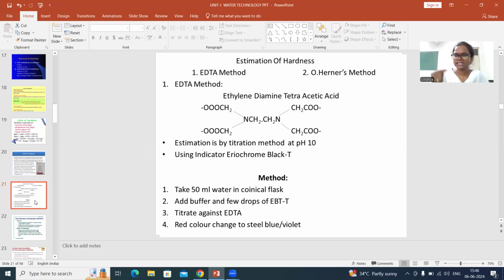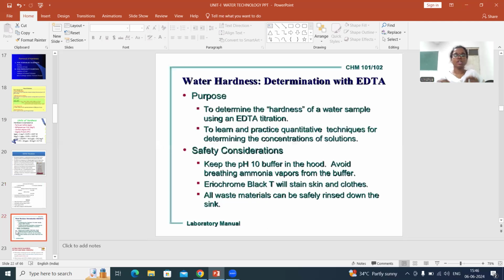Now the next thing you should add is the indicator. Just add 1 or 2 drops of Eriochrome Black T indicator. As soon as you add Eriochrome Black T indicator, the color of the water sample, which was colorless till now, gets converted into wine red color. I think you have this experiment in your lab. While performing the experiment in the laboratory, you can observe these changes. So it will get converted into wine red color.